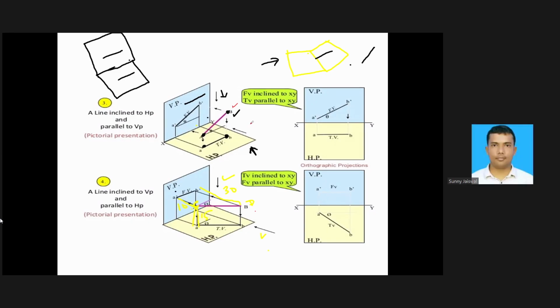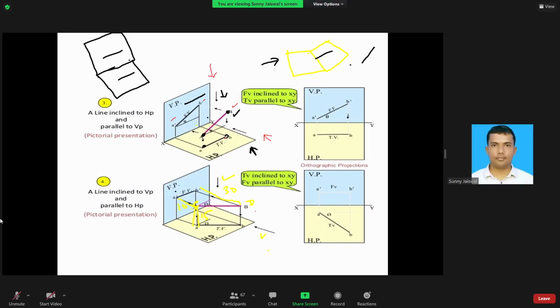So in the first case, when you are looking from the front, means from this side, you will get the projection on the vertical plane, right? That is nothing but this A dash and B dash. So that is the front view. But when you are looking from the top, means from this side, you will get the projection on which plane? Horizontal plane. This is point A, this is point B. The projection of point A you will get as a, and the projection of point B as b, right?